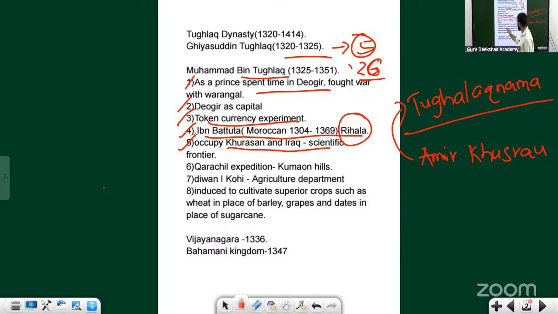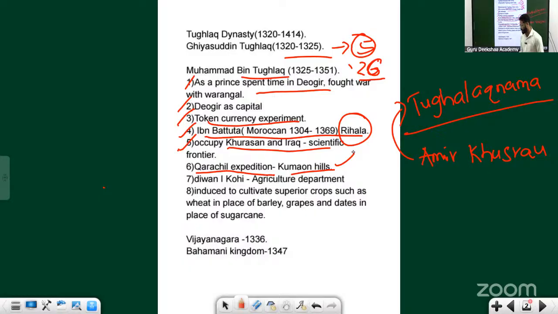He also wanted to do the Kurachil expedition. This Kurachil is in the Kumaon Hills, the northwestern part of India. Kumaon Hills is there in present-day Uttarakhand. It is part of UPSC, so many questions. Try to read more about Kumaon Hills.